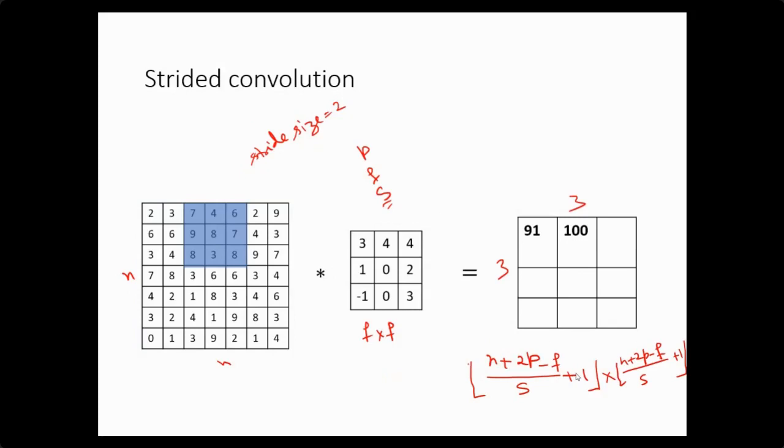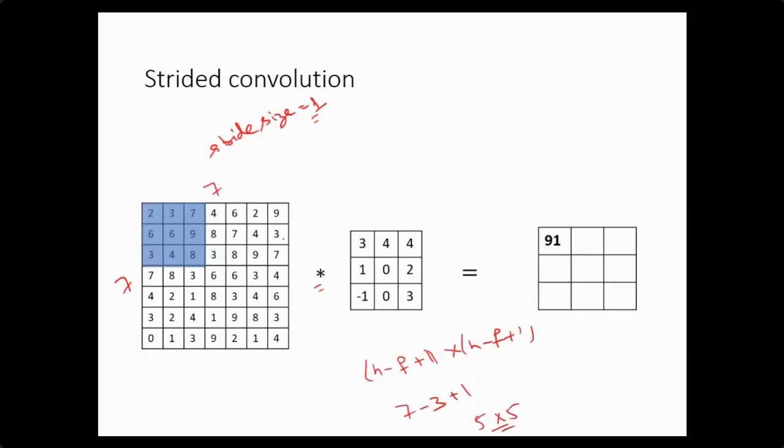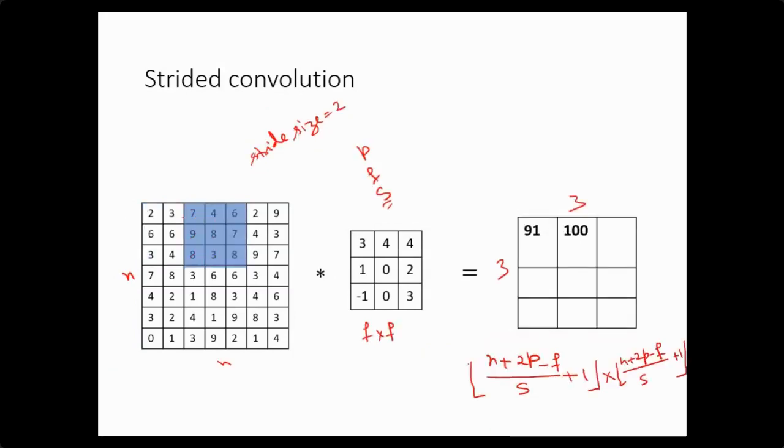Now, the second important thing: if I increase the output volume, if the stride size is 1, then you will see that in the next phase I move this mask by one column. So these two columns are shared by two operations. But if I move it by two columns, then only one column is shared. So you have to decide how much overlap you require to calculate these values.